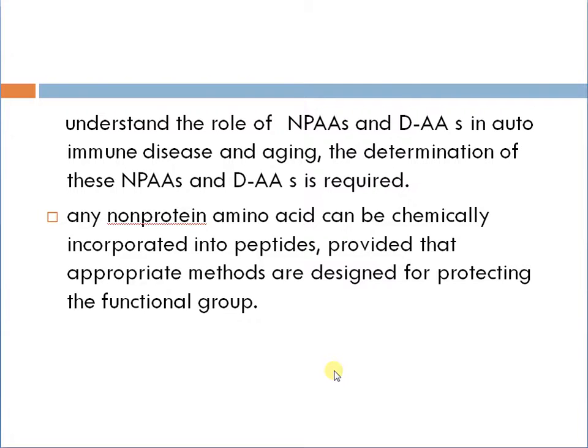Many non-protein amino acids can be chemically incorporated into peptides, provided that appropriate methods are designed for protecting the functional groups.